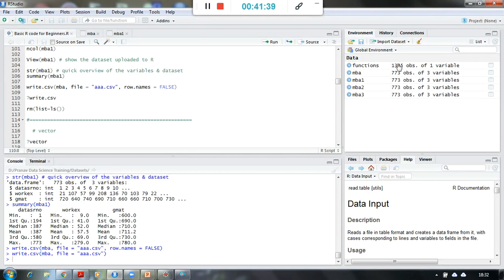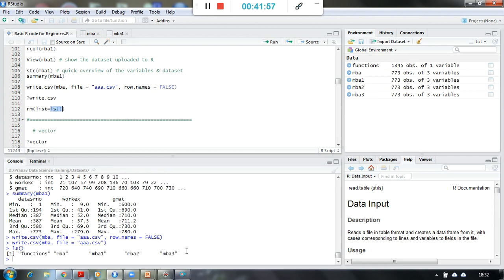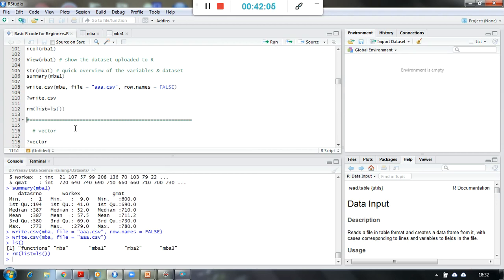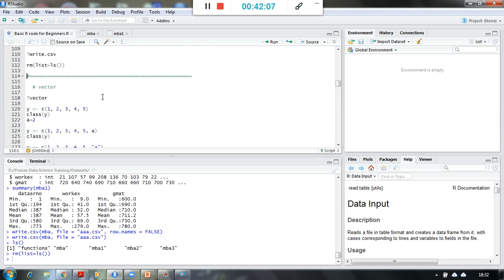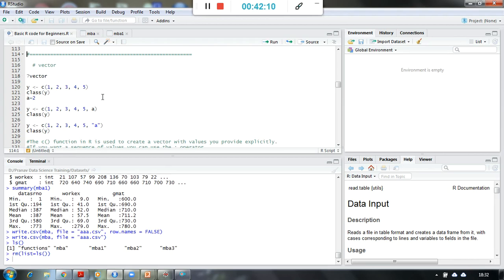And now I want to clear all this from the global environment. As I said, I will show you how to clear it. So I am saying rm, which means remove, is a function, and I am saying list equal to ls. ls we have already seen, ls is giving me the list of objects from the global environment. I am passing this list to rm to clear this, that's it. So rm has completed, it has removed all the objects created in the global environment.